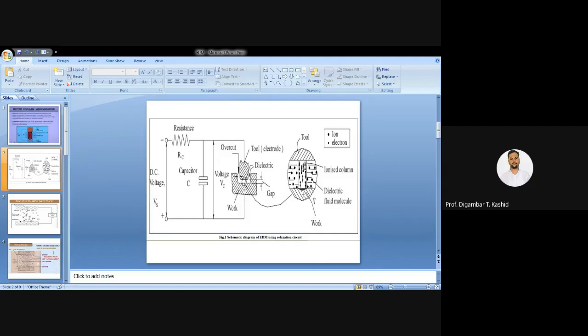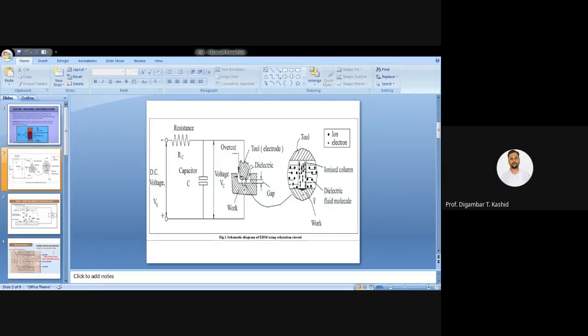It attracts toward the anode; you can see the cathode, the black dot. So it attracts toward the anode, the opposite charge, attracted. That means towards your workpiece, towards the anode, which is positively charged. You can see the positively charged ions.